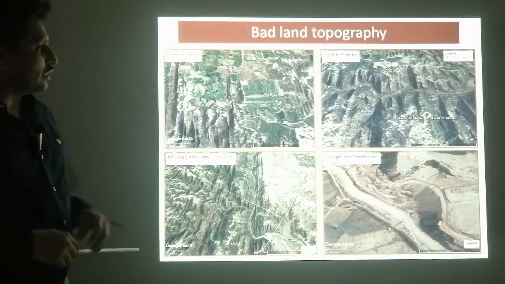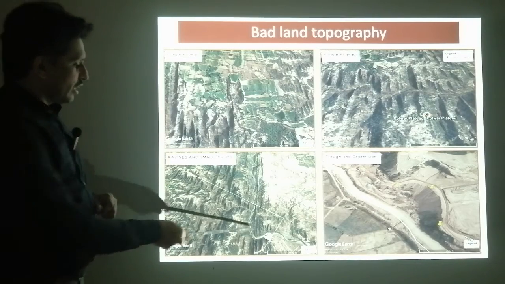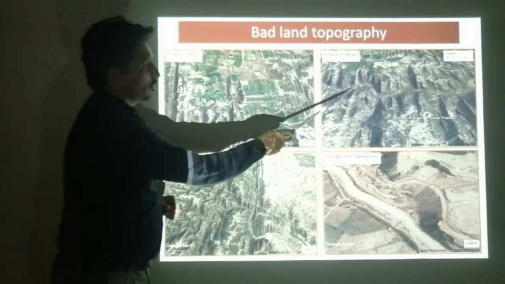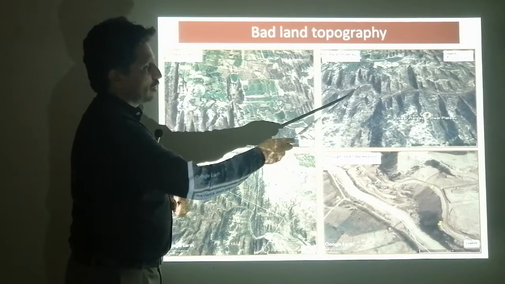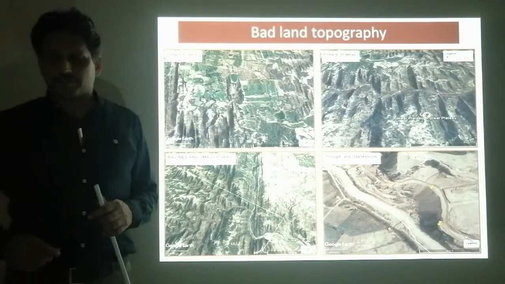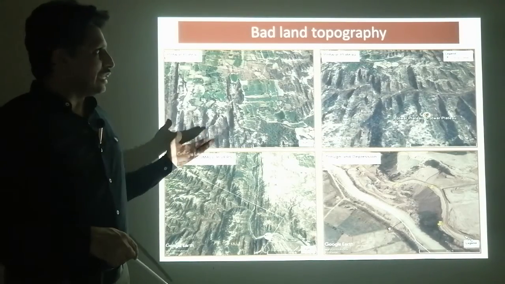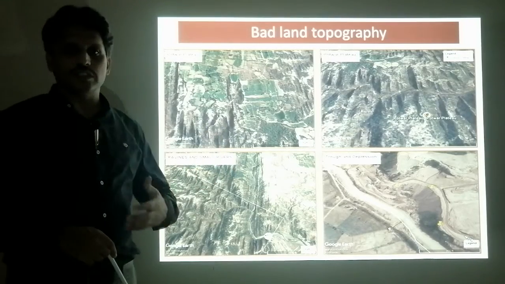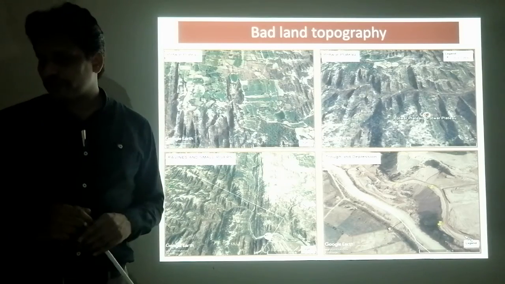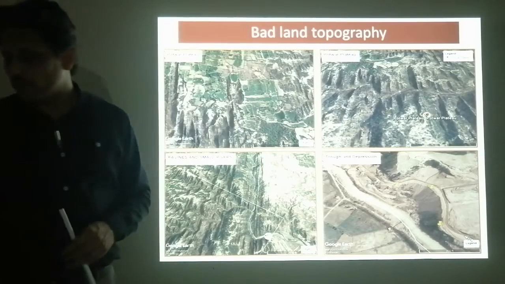And here also you can see on this Google Earth image how this land is dissected and has rivers, ravines, okay, how it is dissected. So all topographical features you can easily understand, you can see how this land is dissected, faulted, has ridges and ravines, etc. So therefore this land is called bad land topography.